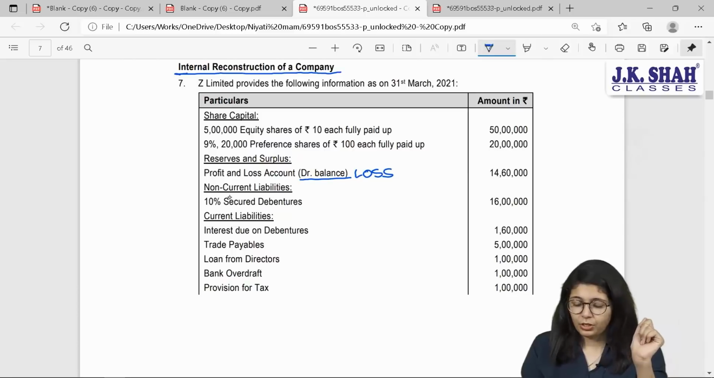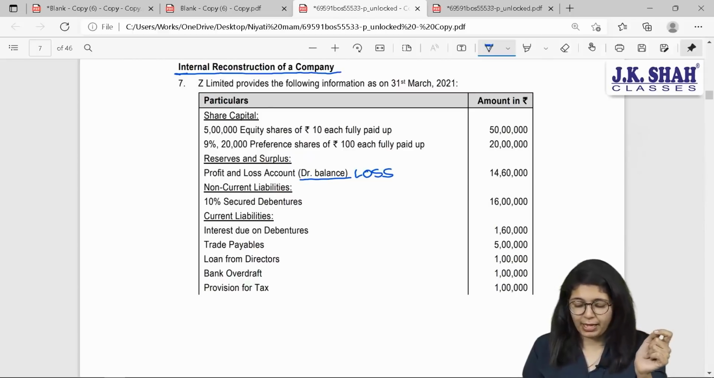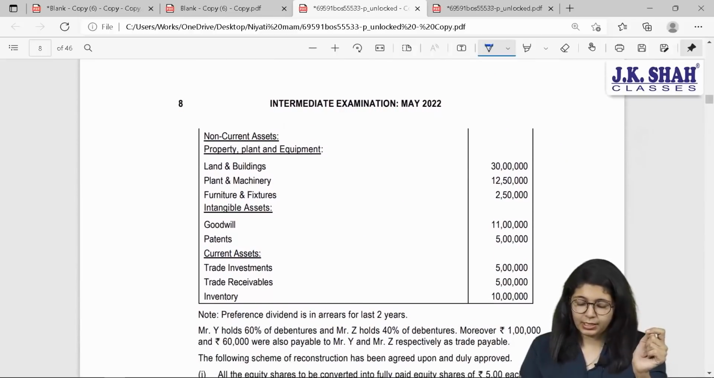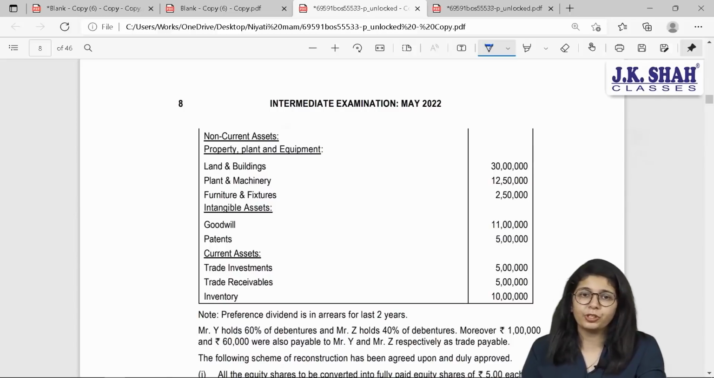Further, non-current liabilities are 10% secured debenture 16 lakhs. Current liabilities are interest due on debenture, trade payables, loan from directors, bank OD, provision for tax. Coming to your assets, land and building is tangible asset, plant and machinery is tangible asset, furniture and fixtures are also tangible assets. Intangible assets are goodwill.